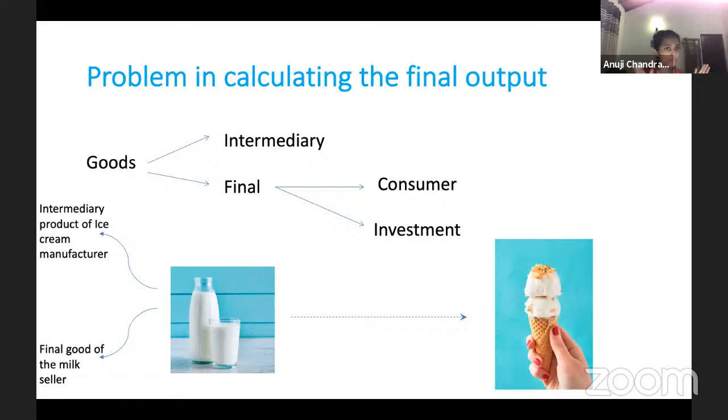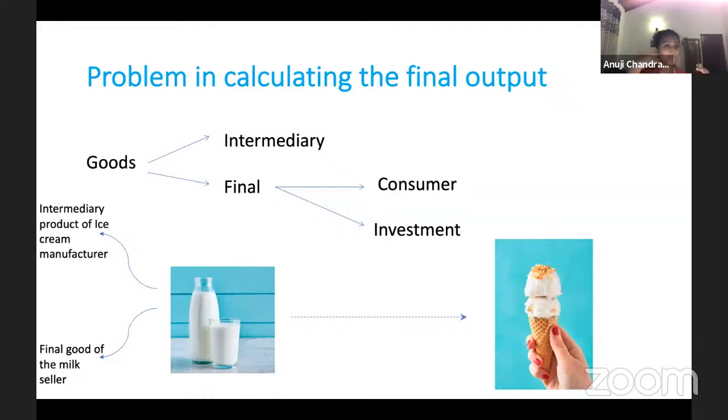Pretty sure you all have tried, if you are Sri Lankans, definitely you have tried Rio ice cream. So Rio, to produce this ice cream, they had to buy milk, right? They are not getting the milk by themselves from the cow. So obviously they are buying this milk from someone else.